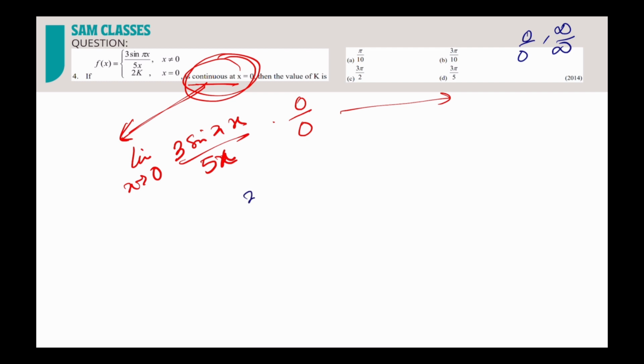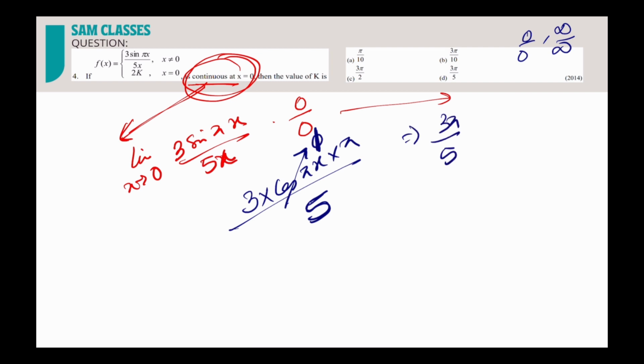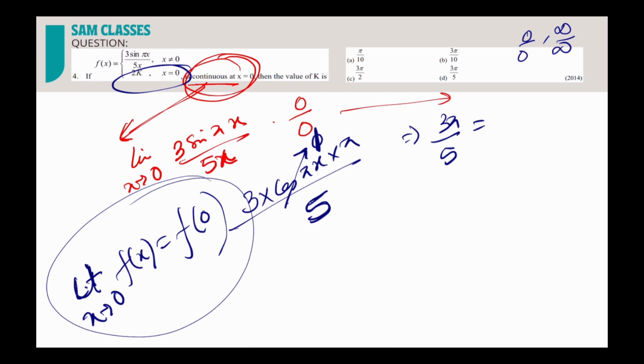So what is the differentiation? 3 into sine pi x will become 3 into cos pi x into pi by 5. That's it. Now put the value of x equal to 0. So cos 0 becomes 1. So we get 3 pi by 5, and that is equal to the function value, because it is continuous. What I told you, the limit as x tends to 0 of f(x) will be equal to f of 0. Correct.